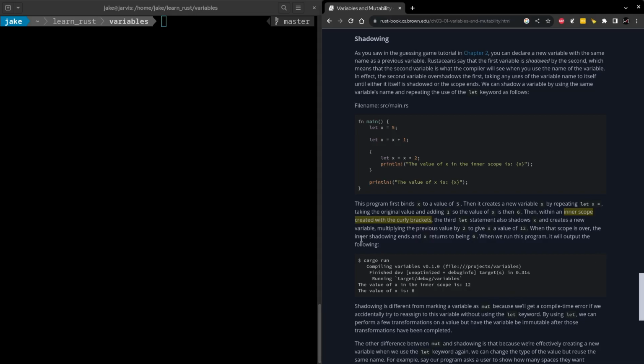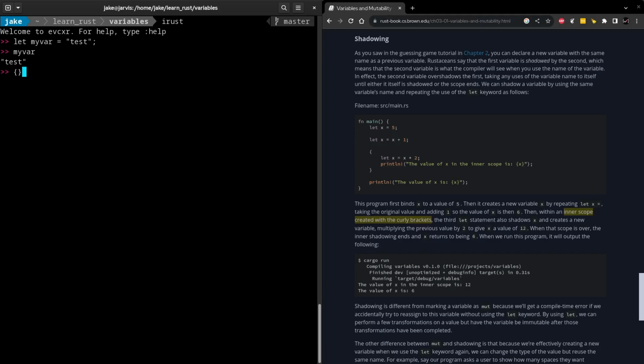Okay, now moving down to shadowing, we saw a bit of this before. It was basically when we reused the same variable name, but storing a different value in it. But it also looks like there's a bit more to this, because it looks like we can create arbitrary inner scopes by nesting it with curly brackets. So let's test this out by creating a new variable called myvar, setting it equal to a string test. Now we have myvar here, which has the correct value.